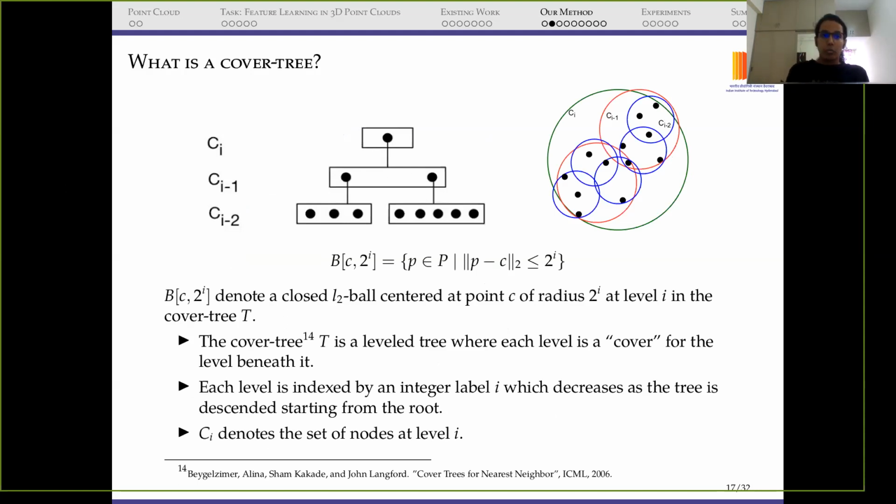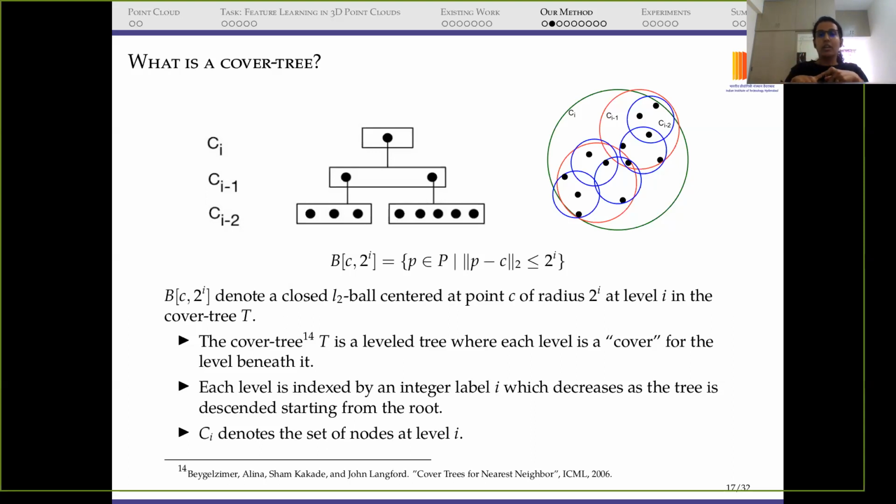Suppose we have a set of points P. A ball is a closed L2 ball centered at point C with a radius. Here I'm saying 2 raised to the power i is the radius at level i in the cover tree. Now if we have a ball with some radius and center C, and I want to cover all the points in the set P, we have to construct a union of balls. We need more balls to cover all the points in a set, so we say that a union of balls is a cover for a set of points.